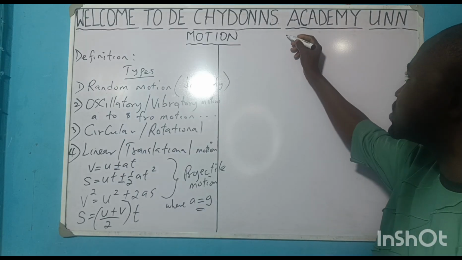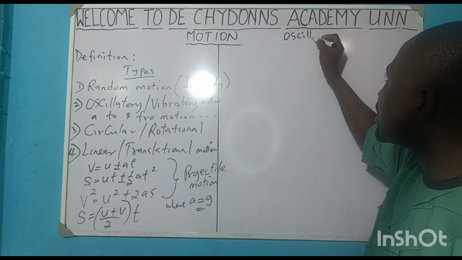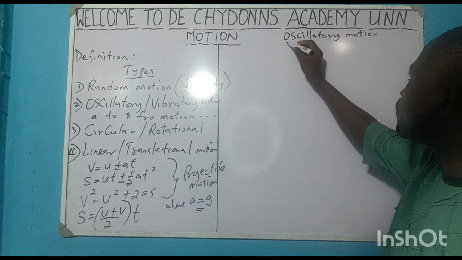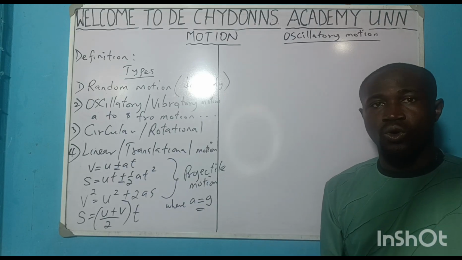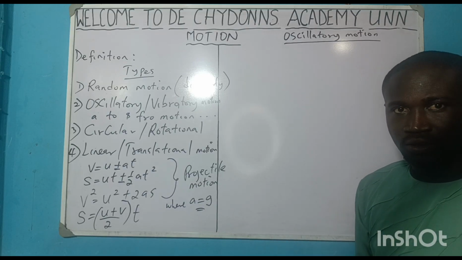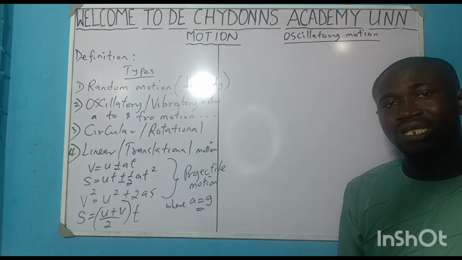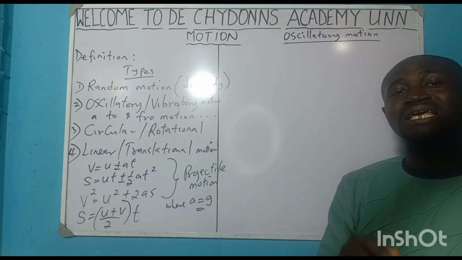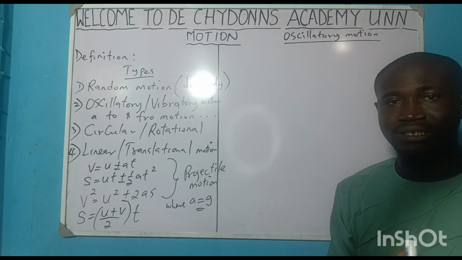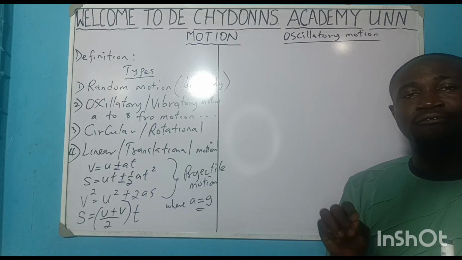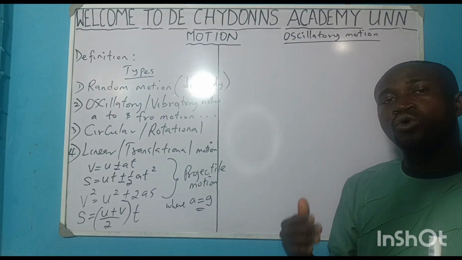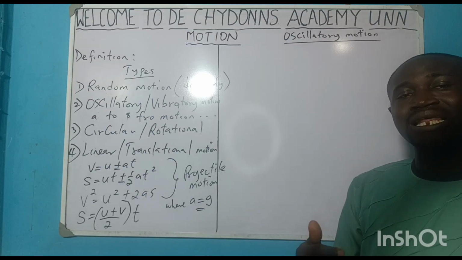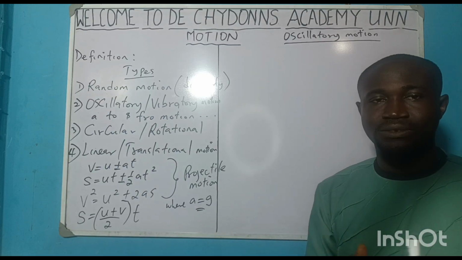Okay, let's take oscillatory motion. Now, when we talk about oscillatory motion, we say this is the to and fro motion of a body whose acceleration is directed toward the center of fixed position, and is directly proportional to displacement.